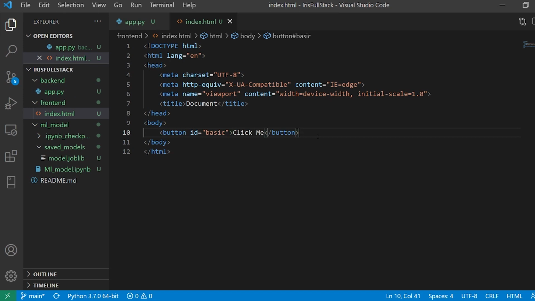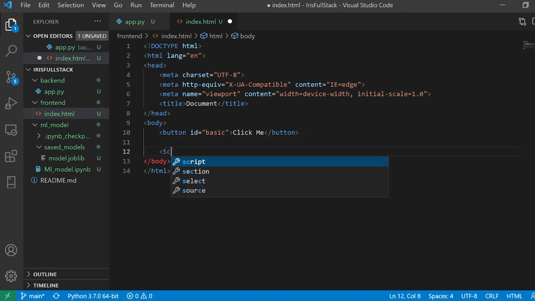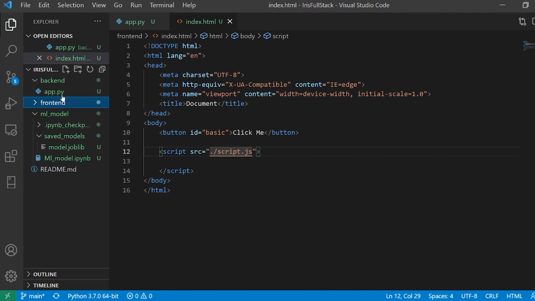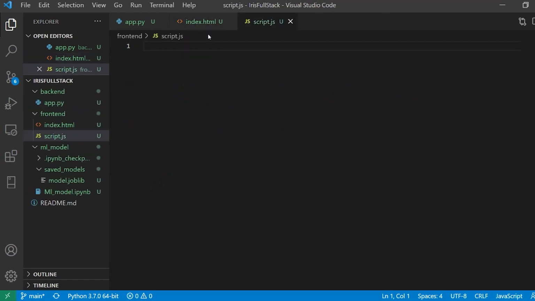Now I need a script. So I'll say script, and inside this script tag I am going to work, or I can even use a separate file. So I'll say src, and I'll say script.js. It is going to be JavaScript, and in the frontend I'm going to make the file known as script.js. Please understand the structure of the files, it is very much important.